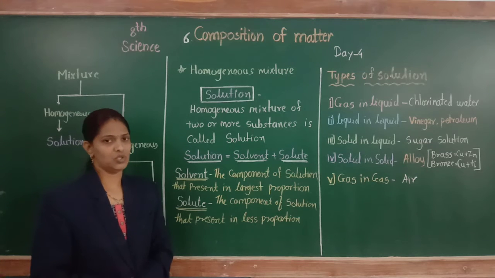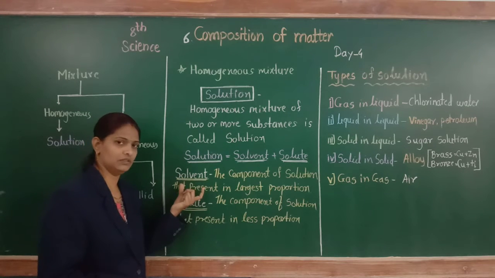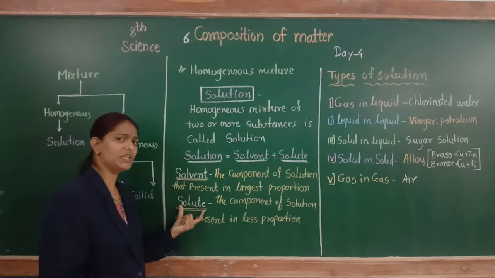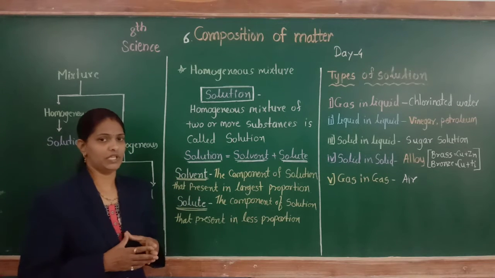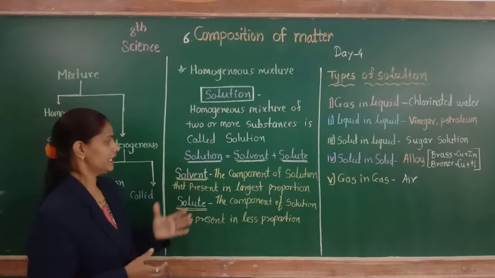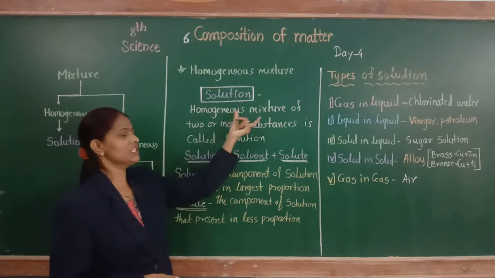The solute dissolves in the solvent because the solute is present in less quantity and the solvent in large quantity. There are some types of this homogeneous mixture.